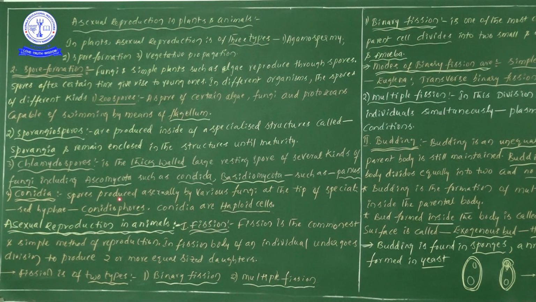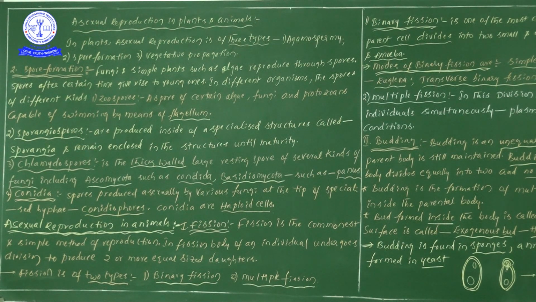They are produced by various fungi at the tip of the specialized hyphae, and that particular hypha is known as the conidiophore.